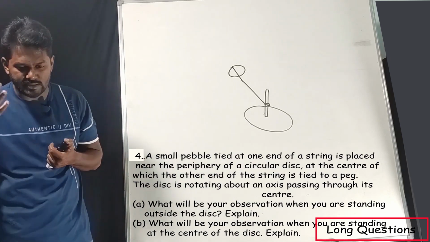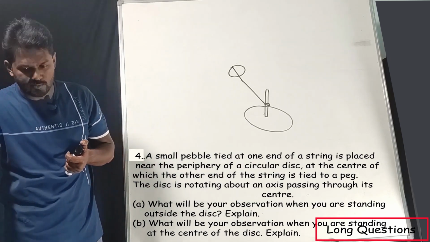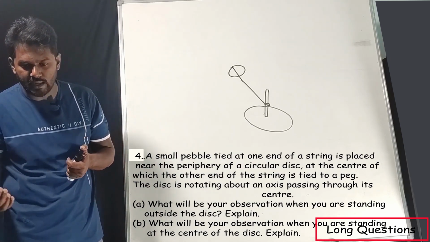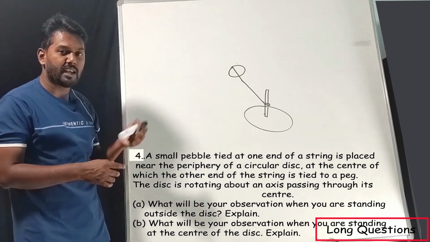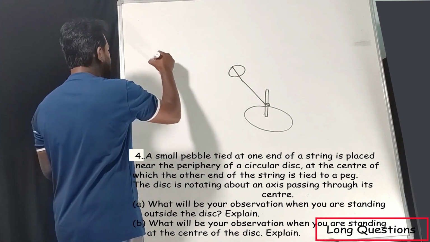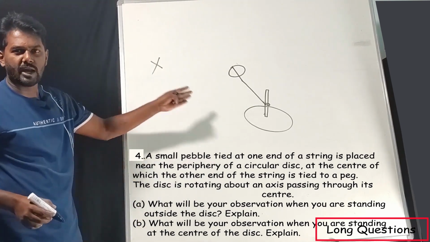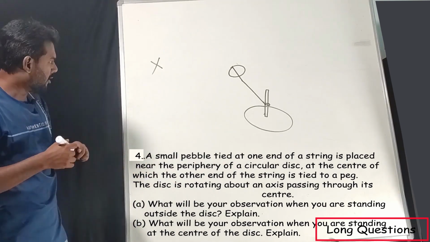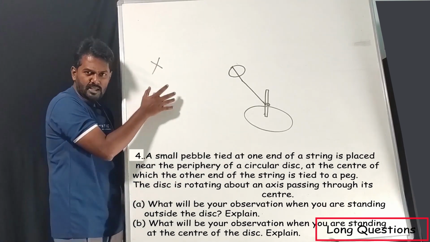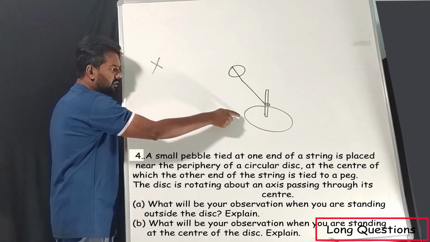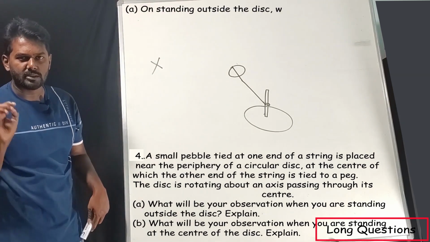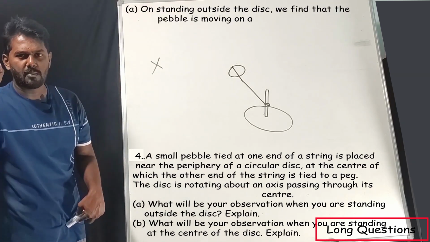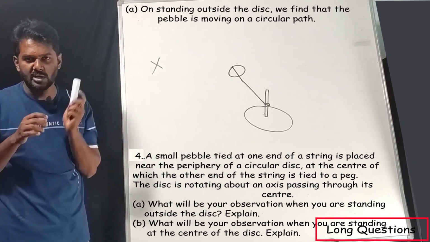Now we will see the question. What will be your observation when you are standing outside the disc? Assume you are standing somewhere here, outside the merry-go-round. If you are standing outside the disc, you see both this disc and the pebble are rotating, moving in a circular path, correct? So this is your observation.